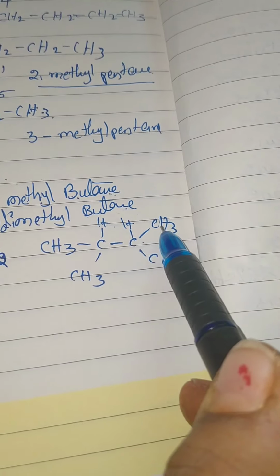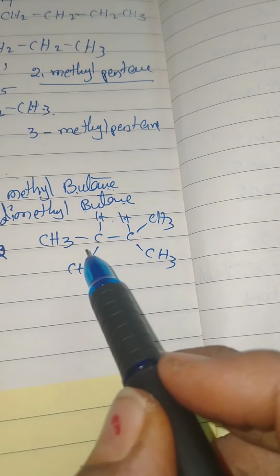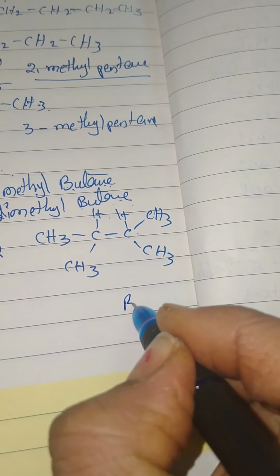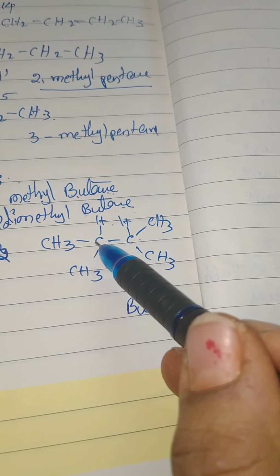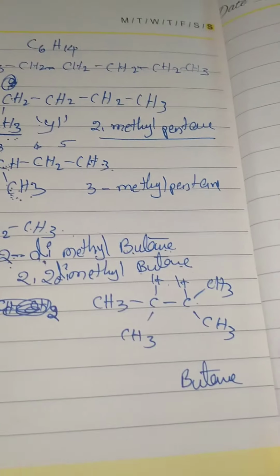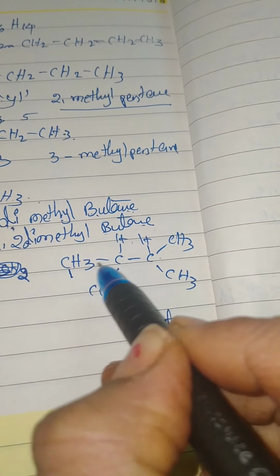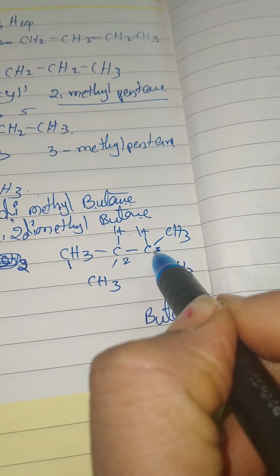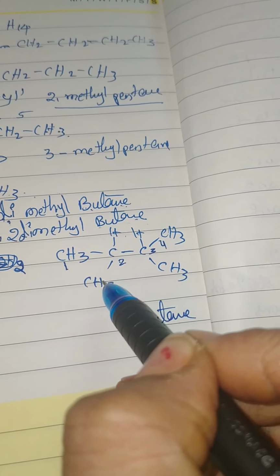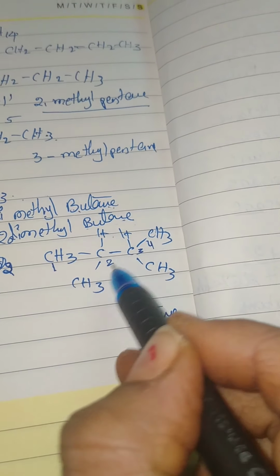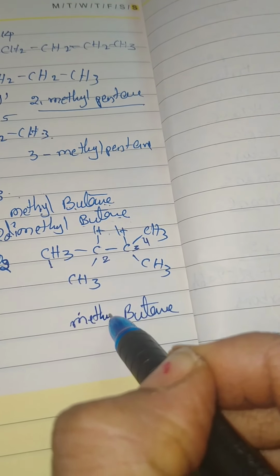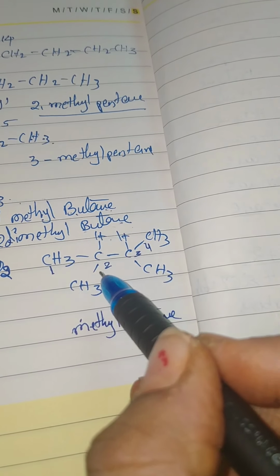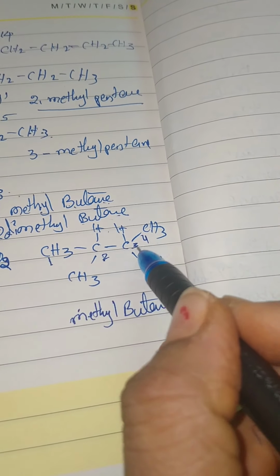1, 2, 3, 4. Take the chain as butane. We write butane. Which positions does it have? Count and give the numbers 1, 2, 3, 4. Which groups? Methyl groups, and which positions? 2, 3.